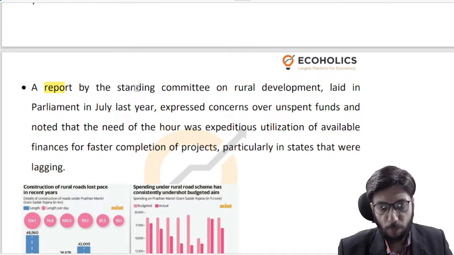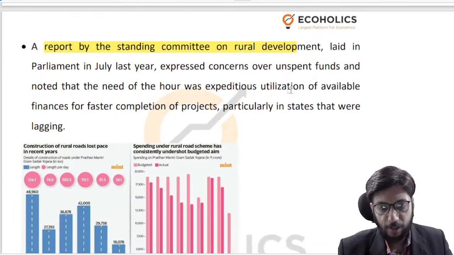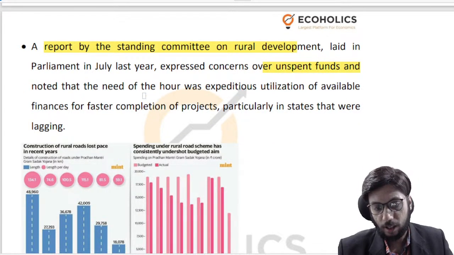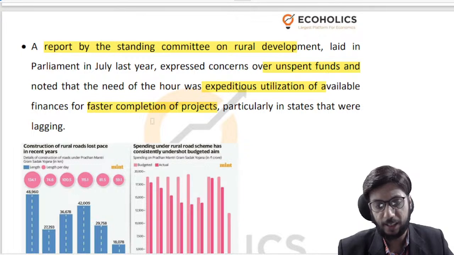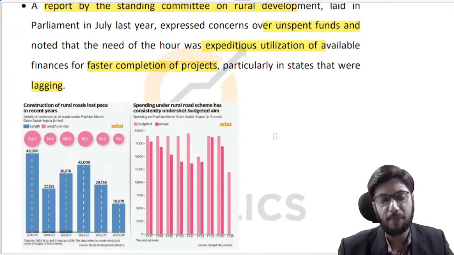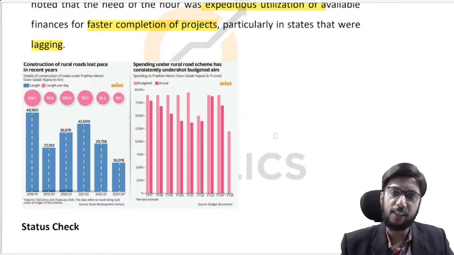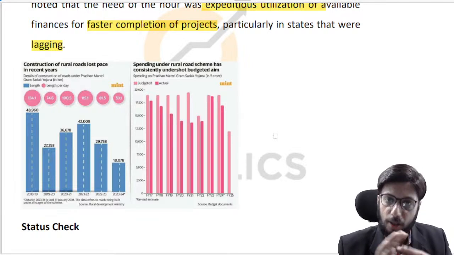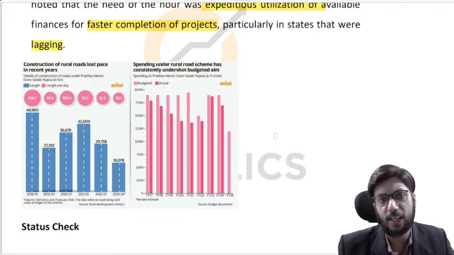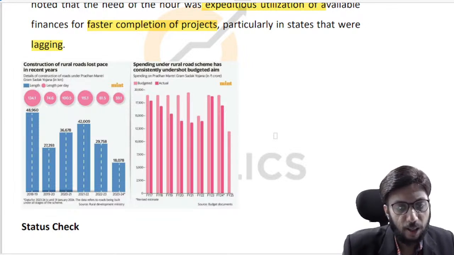So there is this report by the Standing Committee on Rural Development, and it expressed concerns over the unspent funds, and they noted that we need to have expeditious utilization of finances. We need to ensure faster completion of projects, especially in states that are lagging behind. So very clearly, a rap on the knuckles. And these are the kinds of statements that should be a part of your answer going ahead in the examination as well.